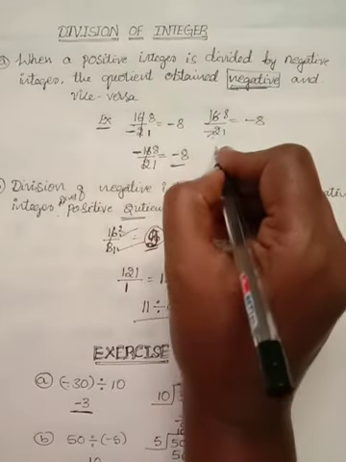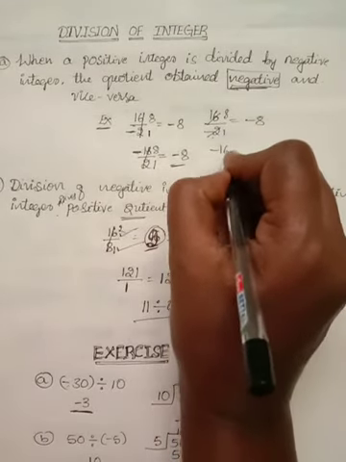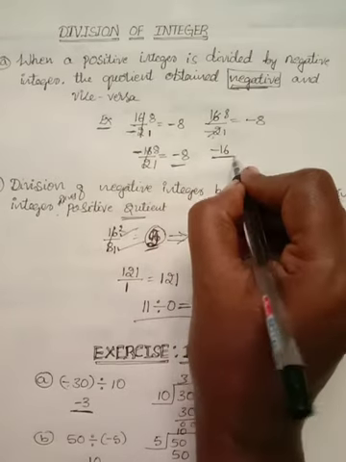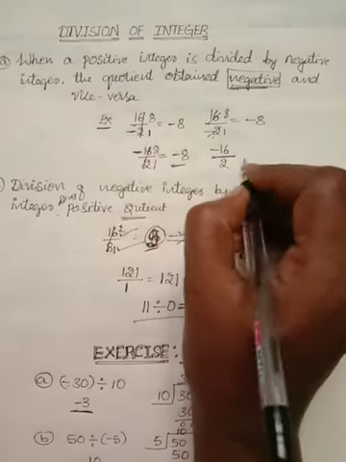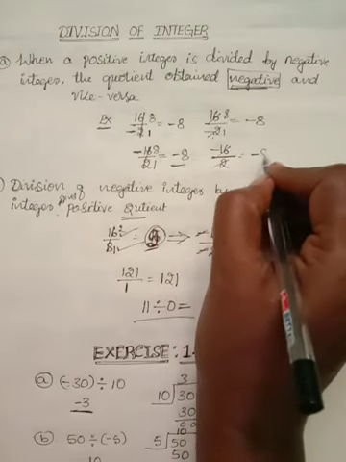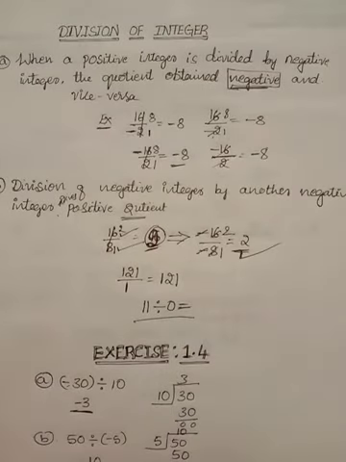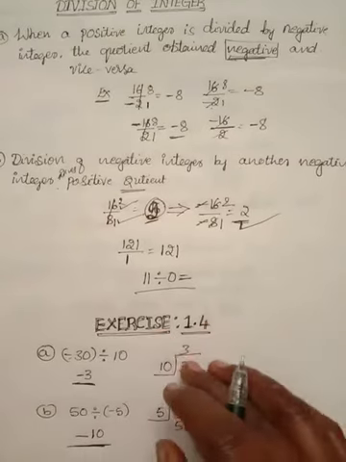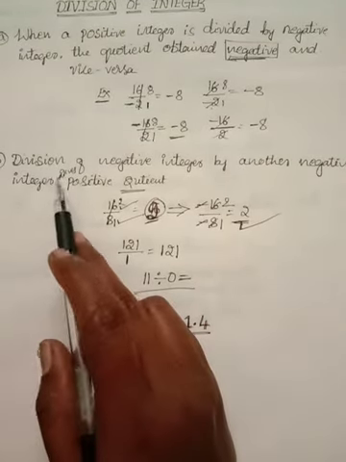Vice versa means the opposite: minus 16, a negative integer, divided by a positive integer also gives a negative quotient. This is the first very important statement, and now listen to the second statement.